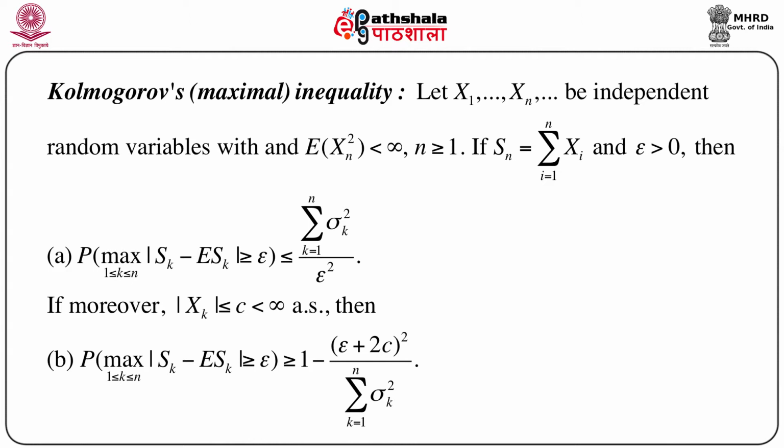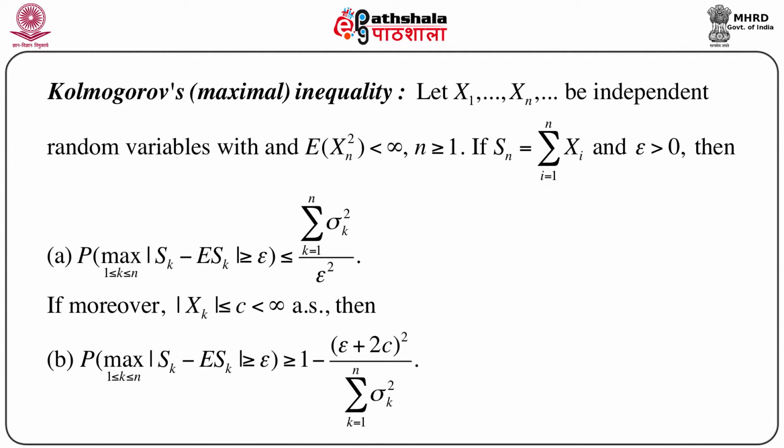Now, expectation of Xn square less than infinity for n greater than or equal to 1, that means for every n. Define Sn, as usual, as the summation of Xi, i equals 1 to n, and choose epsilon greater than 0.